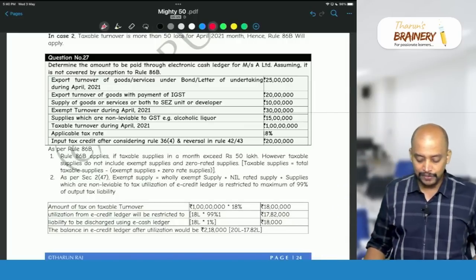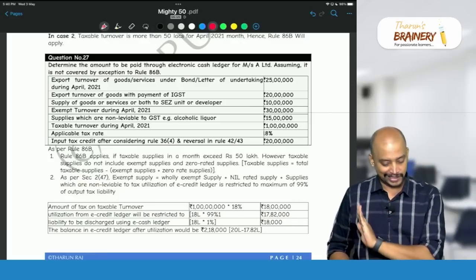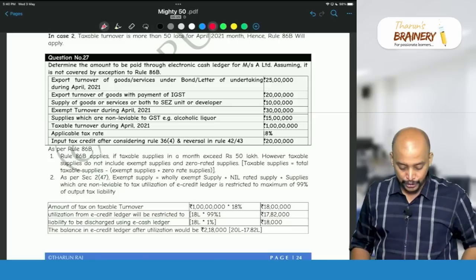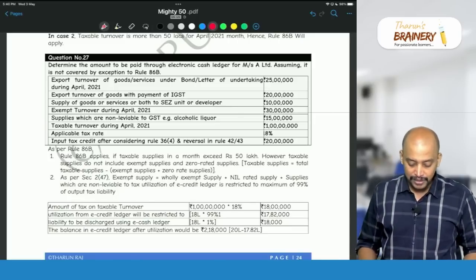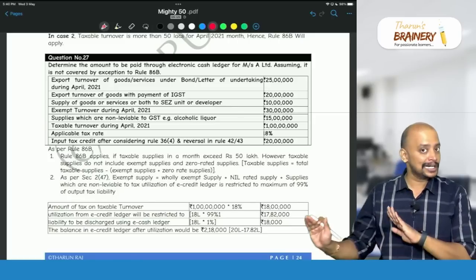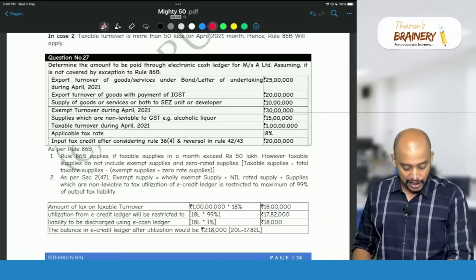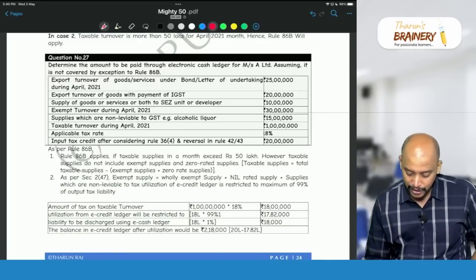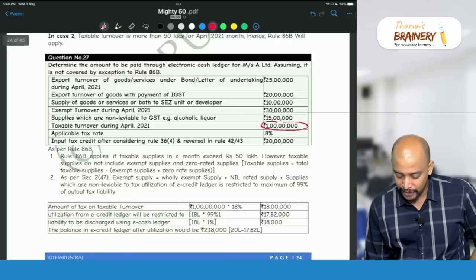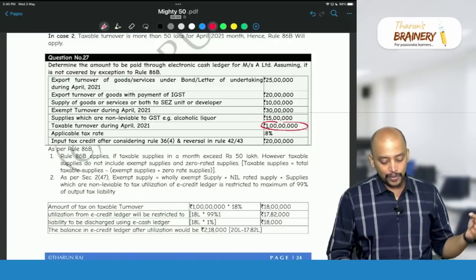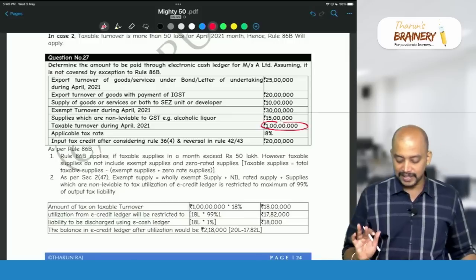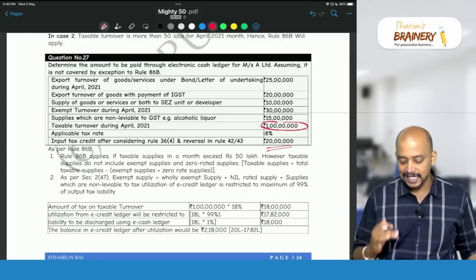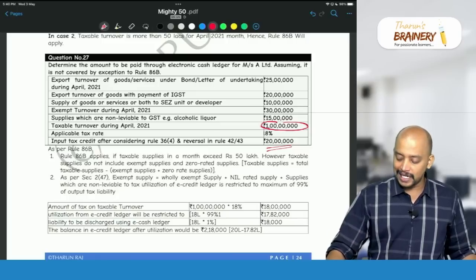Now, export turnover under bond or LUT, don't take that. Export turnover with payment of IGST, that also don't take for 86B. Supply of goods or service or both to SEZ, zero rated supplies, don't take. Exempted turnover, don't take. Non-taxable supplies also don't take. Taxable turnover alone, you see, how much is the taxable turnover? 1 crore. On that 1 crore, what is the rate of GST? 18%, means 18 lakhs. So 18 lakhs, even though we have 20 lakhs ITC, but out of that 18 lakhs,